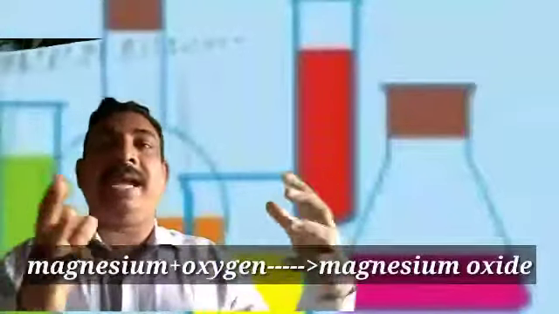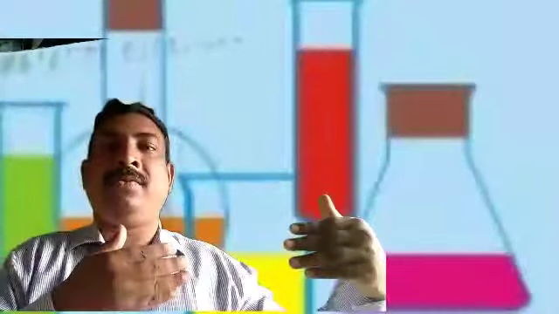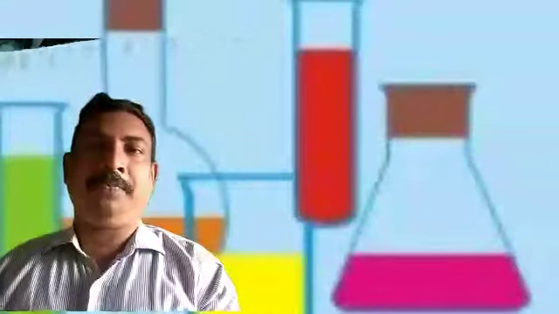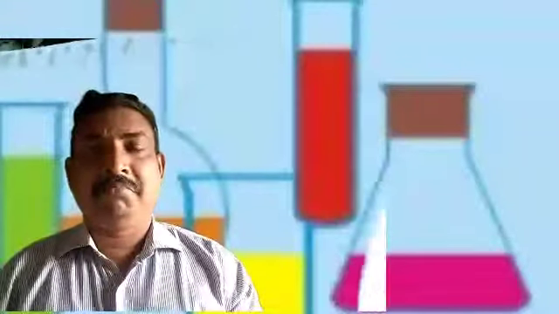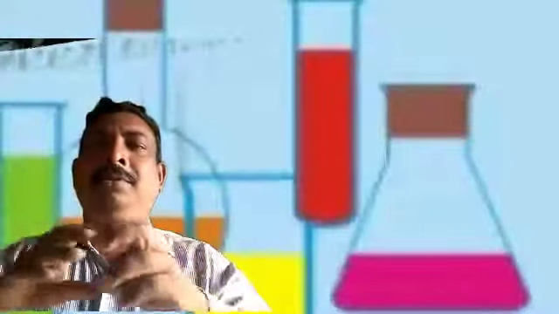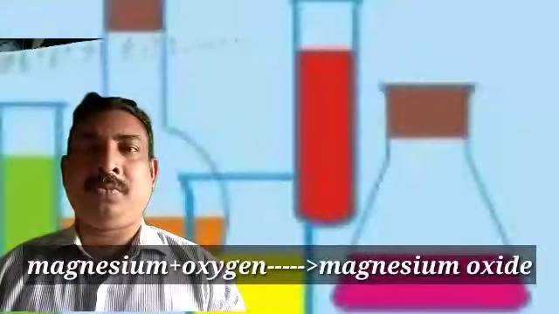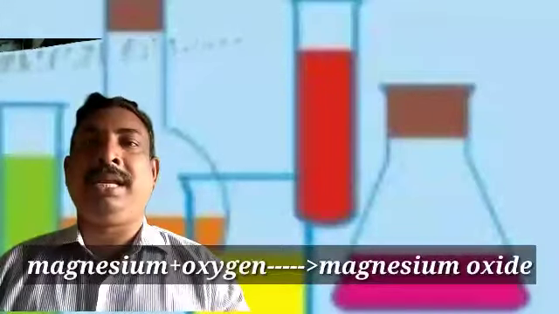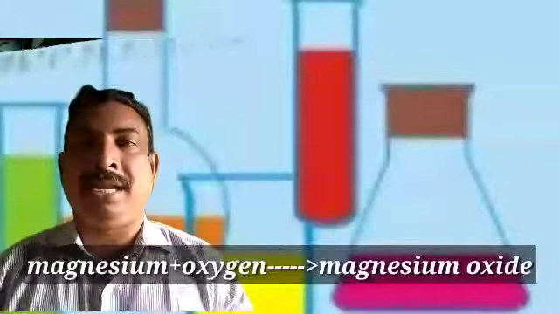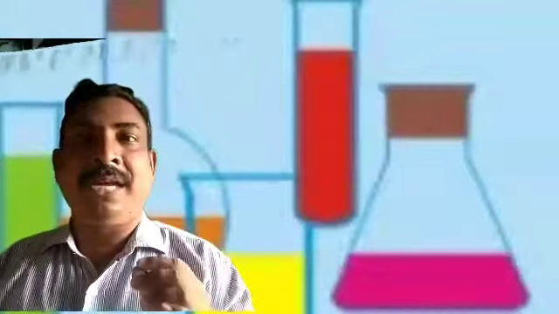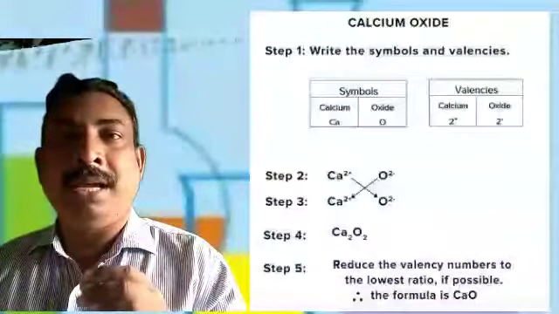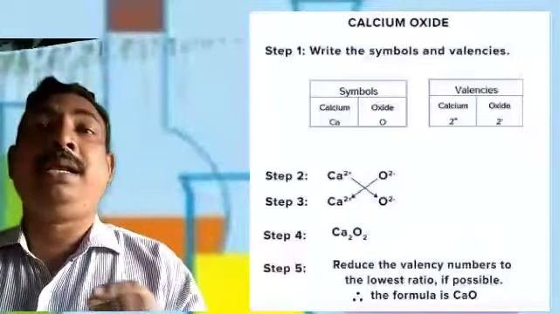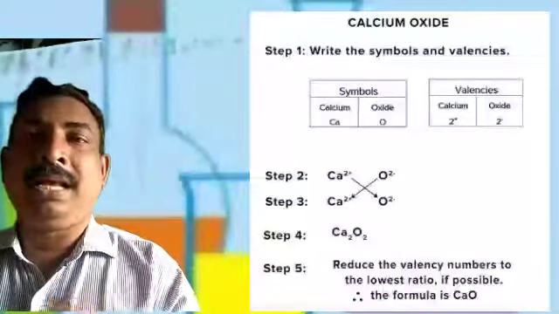So reactants, if two or more reactants are there, they will be added with the plus sign. If two or more products are there, they will be added with the plus sign. But still, it's a more difficult form to write in sentence form and word equation also. If we write the symbolic notation, then we can study a chemical reaction in an easy manner. The symbolic representation of a chemical reaction is called a chemical equation.